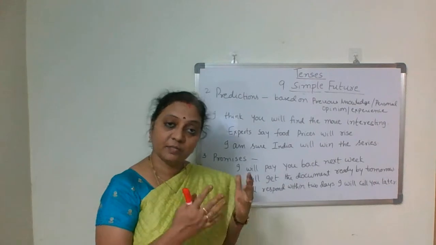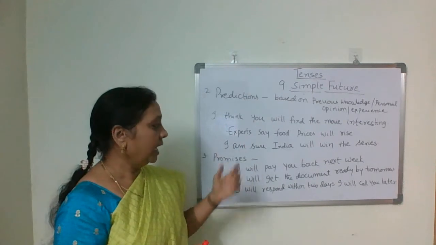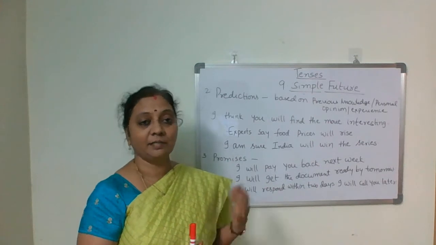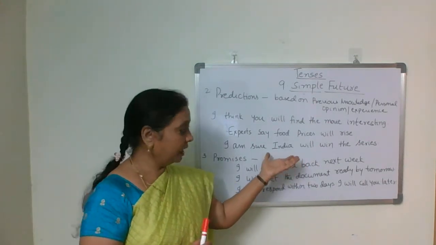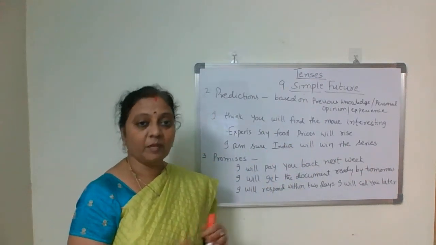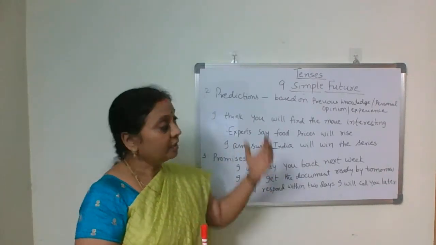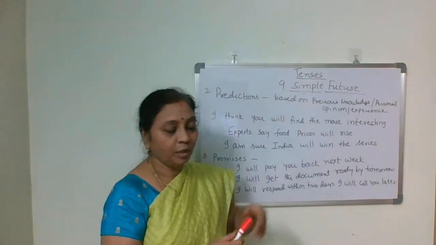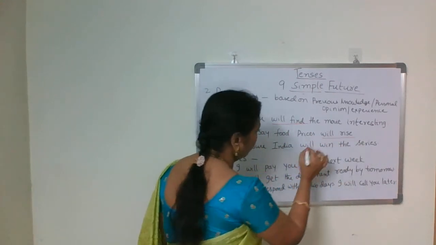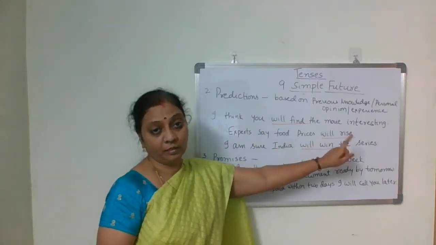Experts say food prices will rise. The experts, they say that. I am sure India will win the series because everything is favorable for our team. Then we'll say in such conditions, our team will win the series, because everything is favorable for us. We have good cricketers or some situation is there, and in that case also, we can predict that. When you make such predictions, we use simple future: will find, will rise, will win. Everywhere you observe that will plus V1 only we are using.